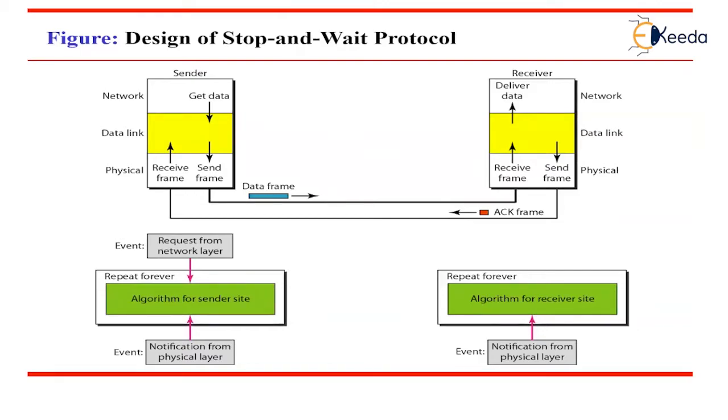We add flow control to our previous protocol now. Then the design. This figure illustrates the design mechanism. We can see the traffic on the forward channel and the reverse channel. At any time, there is either one data frame on the forward channel or one acknowledgement frame on the reverse channel. We therefore need a half duplex link.